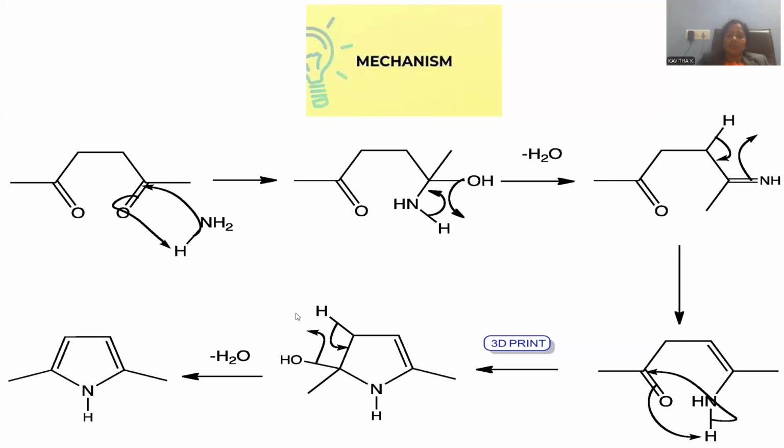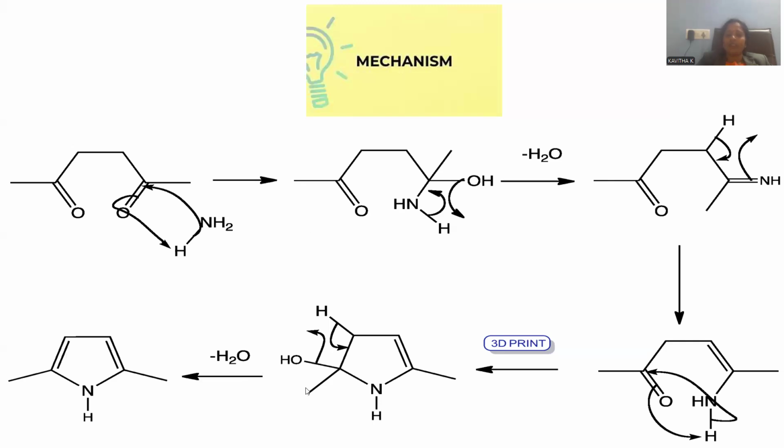Hydroxide will pull this H positive, and ultimately there is a formation of water, called dehydration again. And there is the origination of a double bond between the carbon and carbon atoms. This is the way the already existing two methyls remain unaffected, and the second and fifth positions are located with the methyl, the second and third positions are located with the double bonds, and the first position is accompanied by the nitrogen hetero atom.